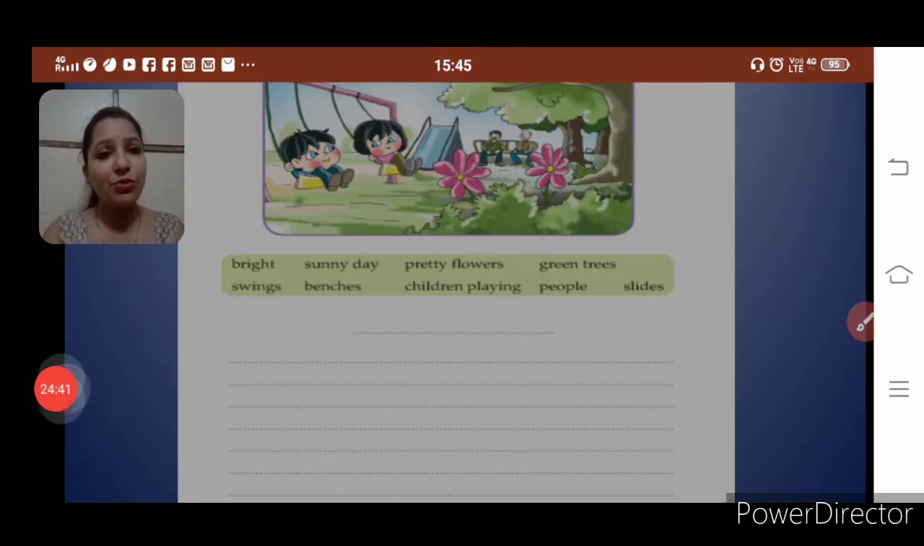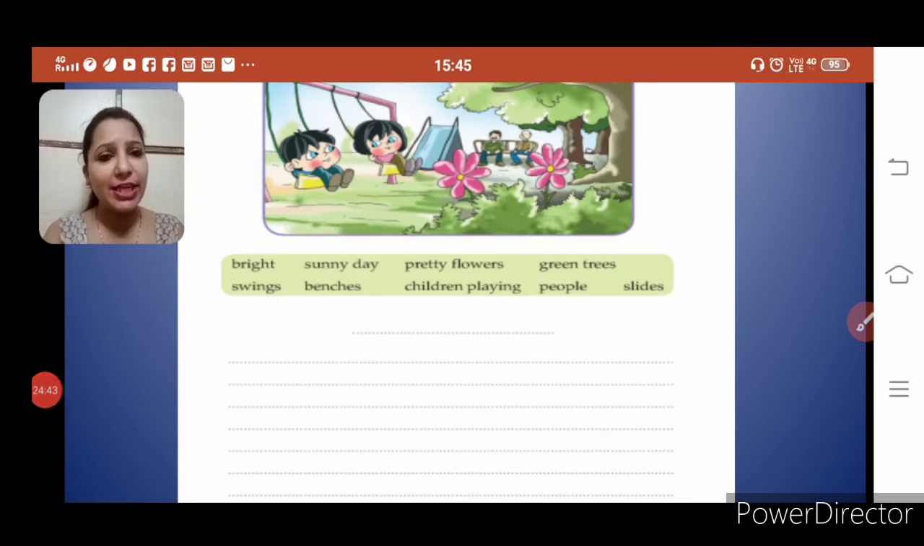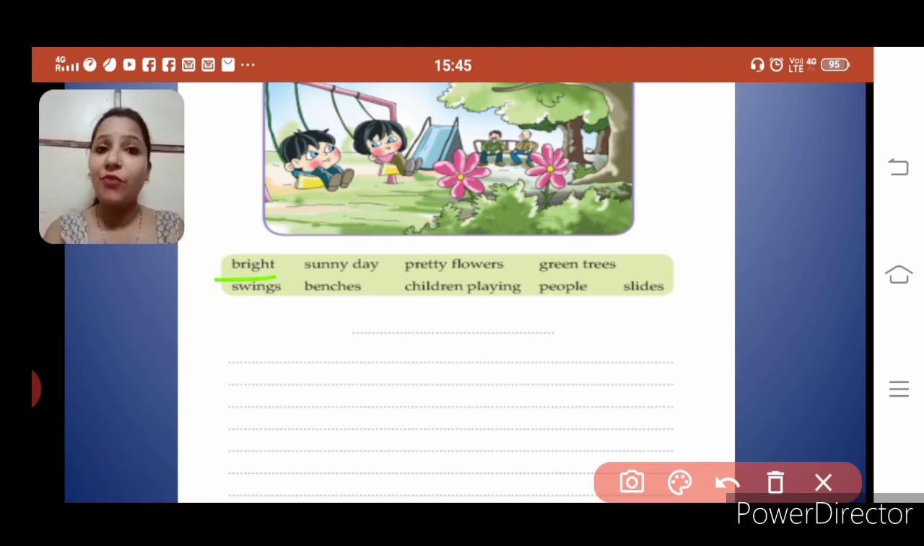See, what you have to do, you just take a first word, that is bright. So what sentence you can make? Okay, it's a bright sunny day. So you have used two hints. Bright sunny day. Two hints we have used. It's a bright sunny day. And it's a scene of a garden. So we can say it's a scene of a garden. First sentence we have made using two hints.